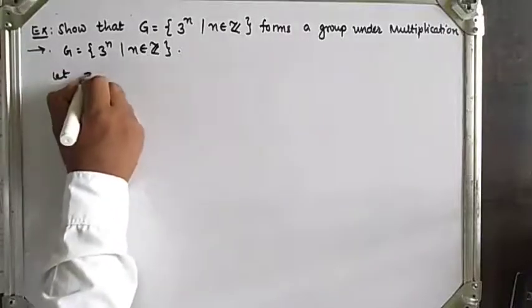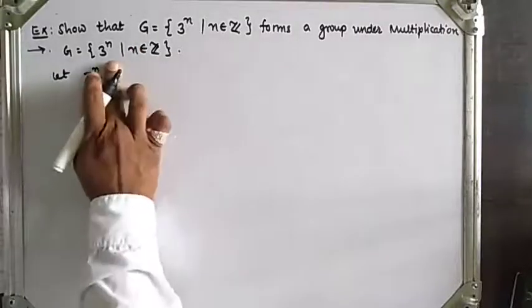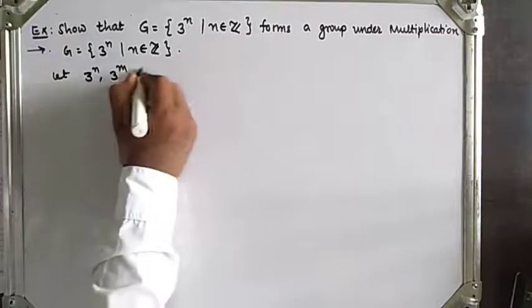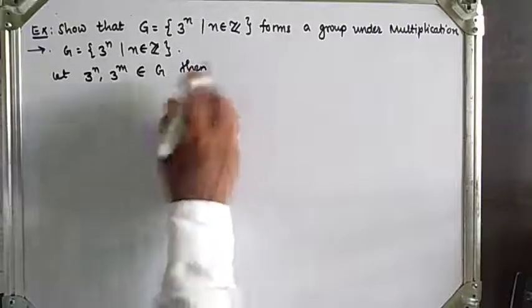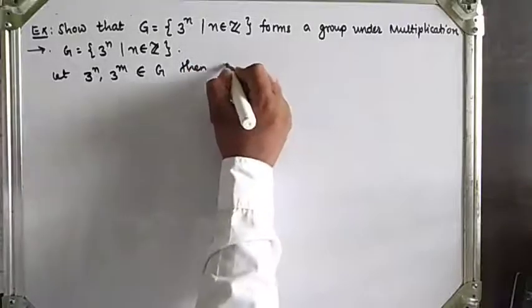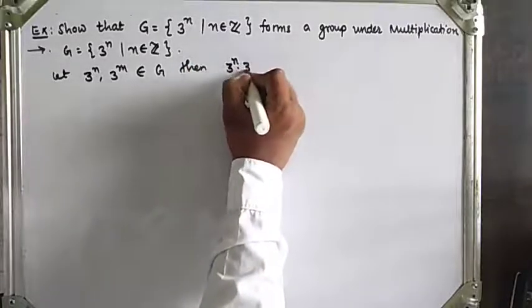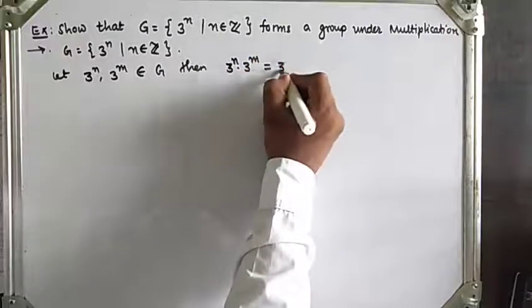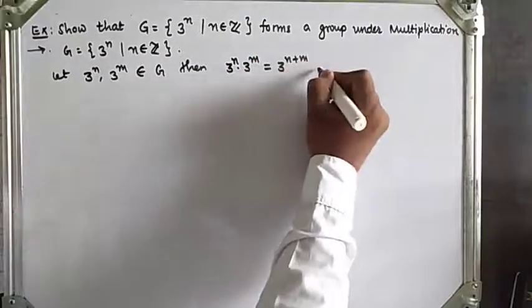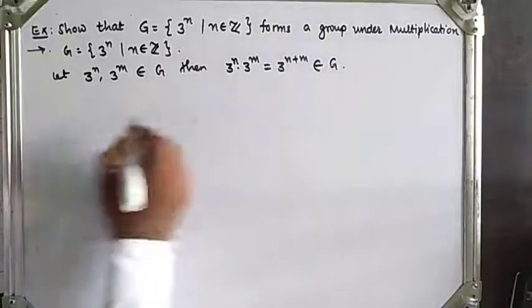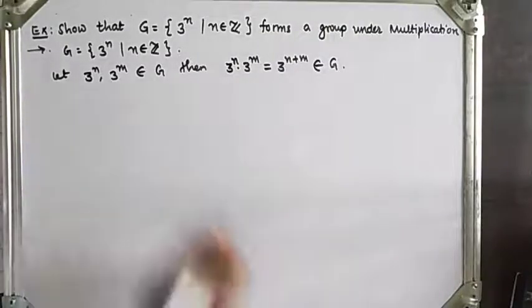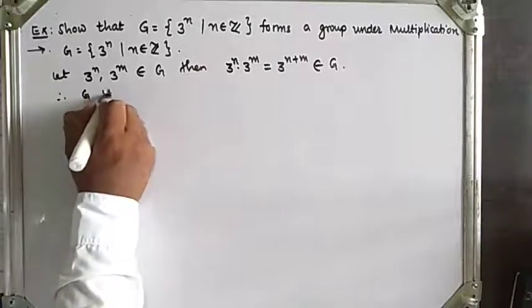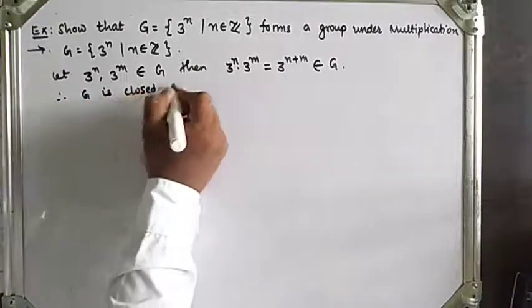Let 3 raised to n and 3 raised to m belong to G. Here the operation is multiplication, so their product 3 raised to n into 3 raised to m is equal to 3 raised to n plus m, which also belongs to G. Therefore G is closed under the binary operation multiplication.